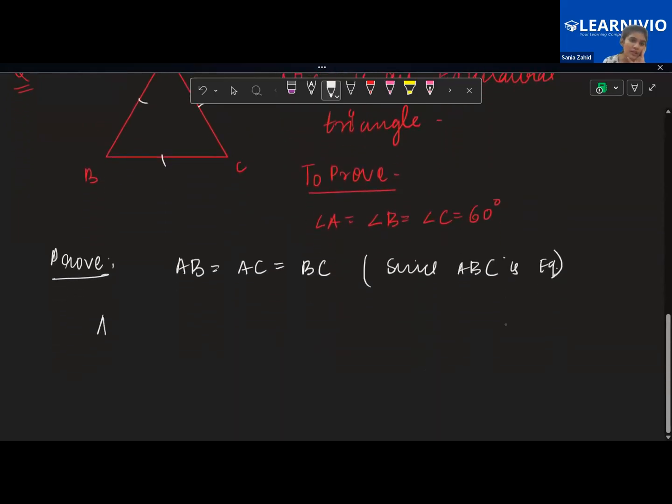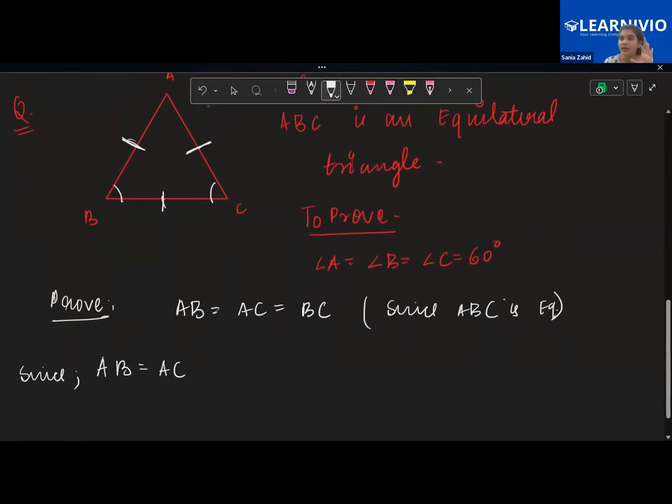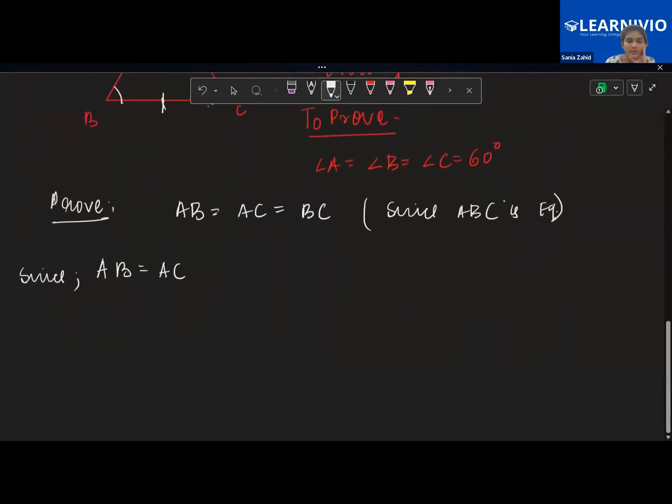First, since AB is equal to AC, can I say angle B and angle C are equal? Because we know the property that the angles opposite to equal sides of a triangle are equal to one another. So angle B is equal to angle C, and what is the reason?